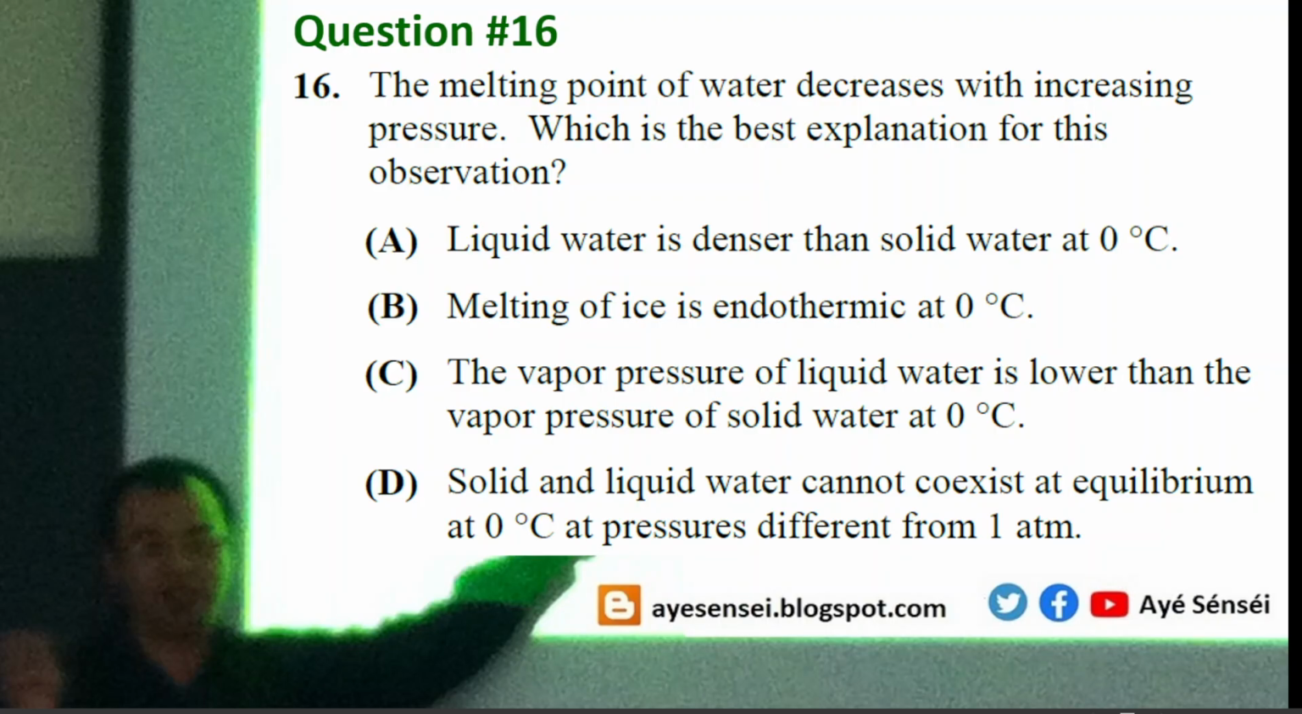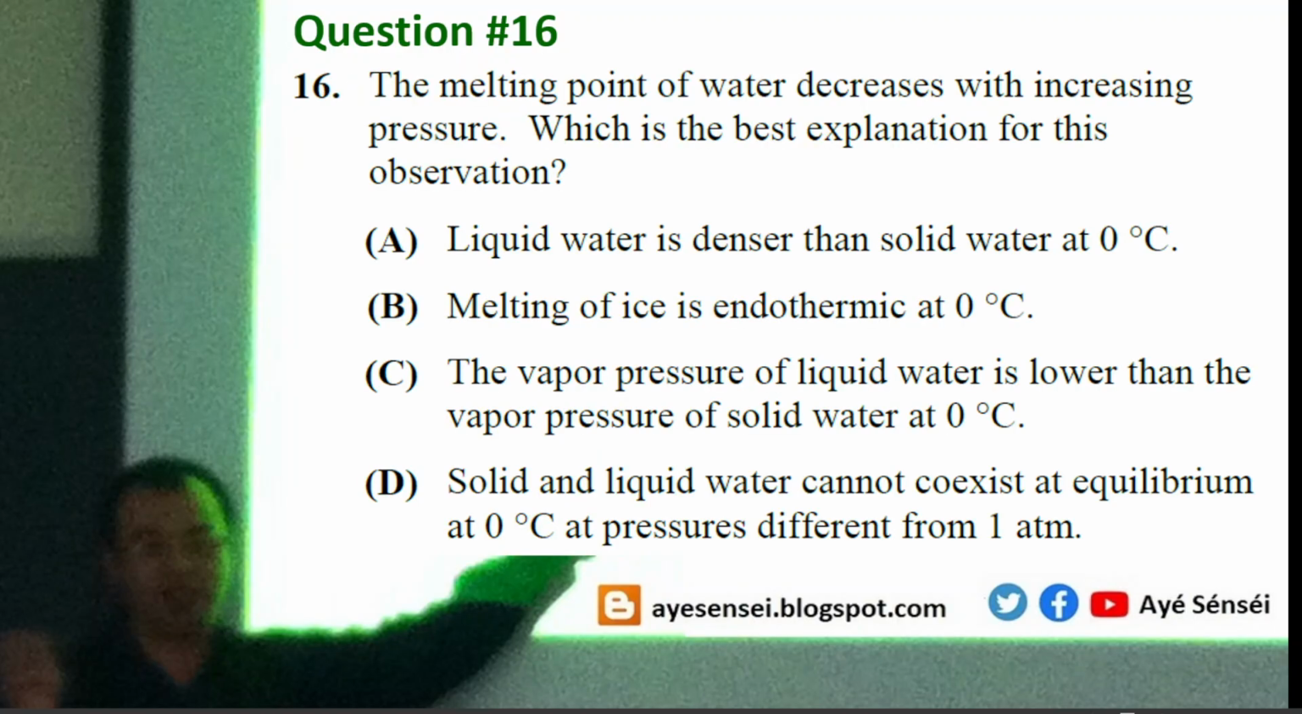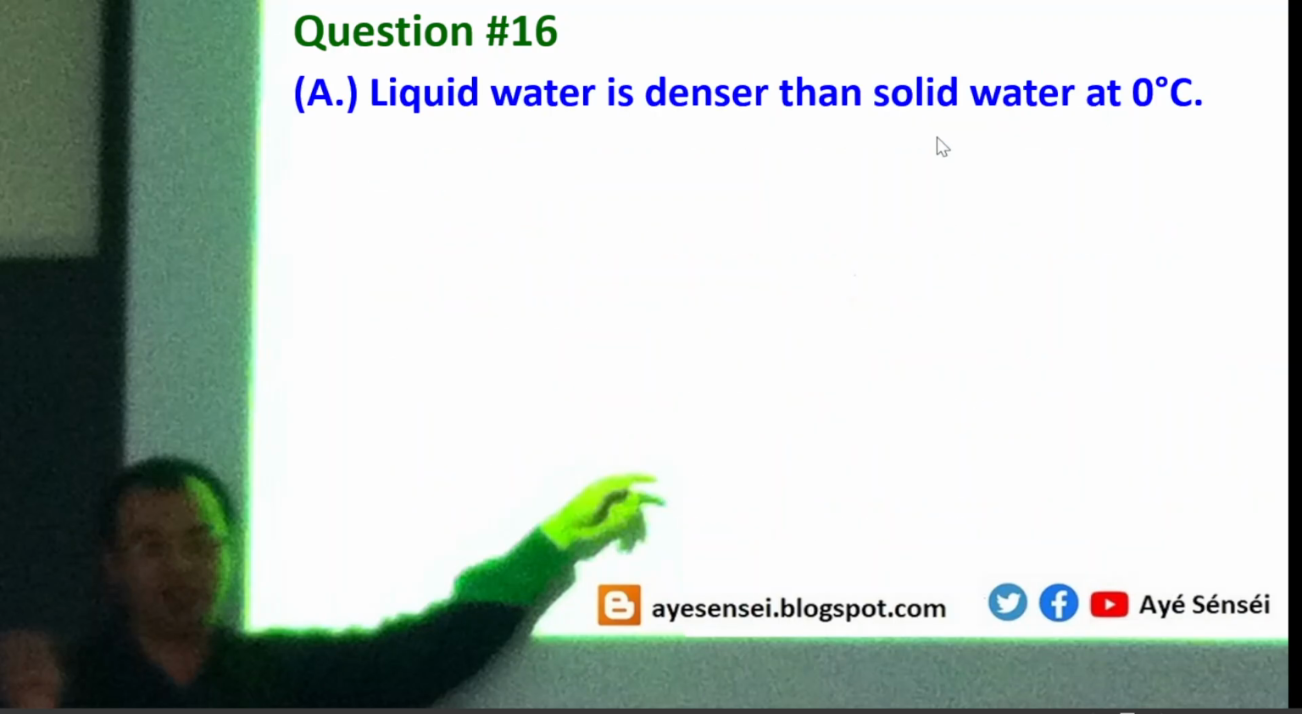The melting point of water decreases with increasing pressure. Which is the best explanation for this observation? So A, B, C, D. Let's start from option A and analyze. Option A, liquid water is denser than solid water at 0 degrees. The question is, the melting point of water decreases with increasing pressure.